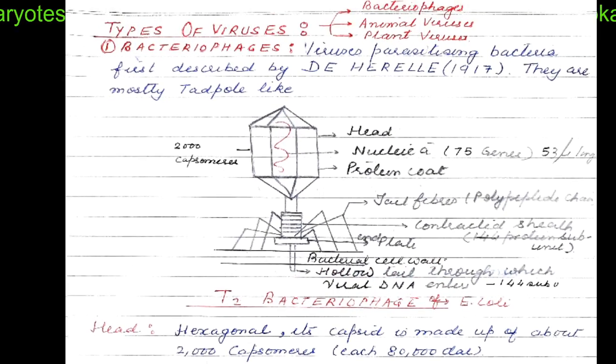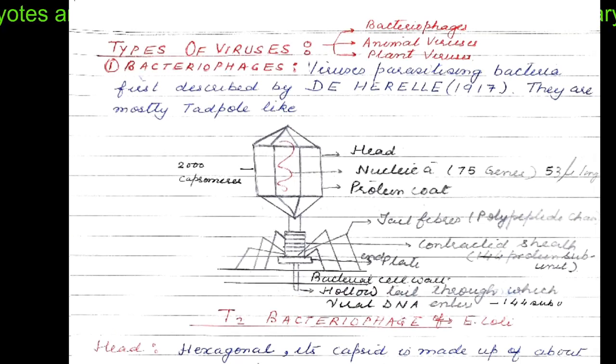This is the diagram of a bacteriophage. I have already told you what bacteriophages are: the viruses which infect the bacteria. There are viruses which infect animal cells and plant cells as well. And bacteriophages, which are parasitizing the bacteria, were discovered by D'Herelle, and they have a look like a tadpole larva.